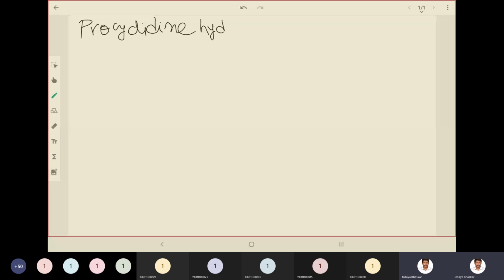Procyclidine hydrochloride. So hydrochloride is the salt, HCl. So the starting materials for the synthesis of procyclidine hydrochloride are acetophenone, formaldehyde, and tetrahydropyrrole.